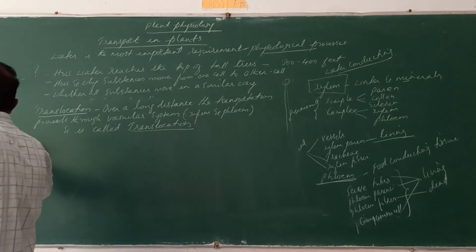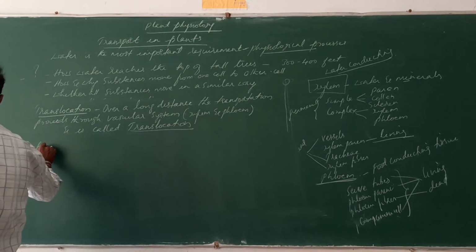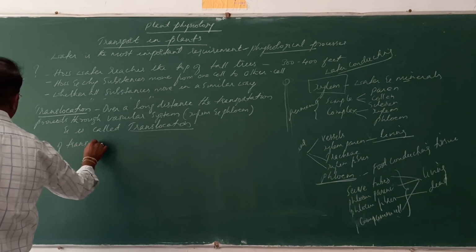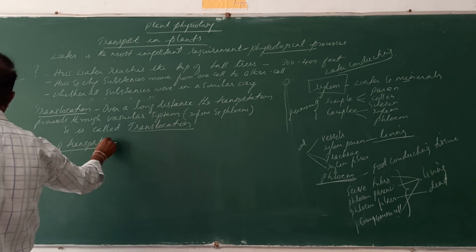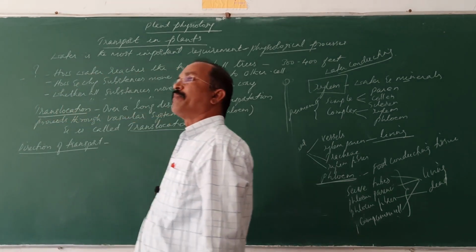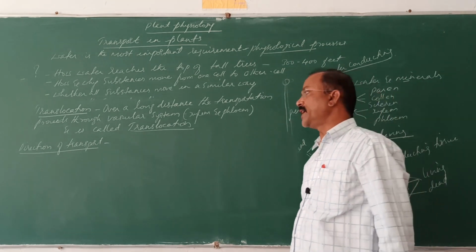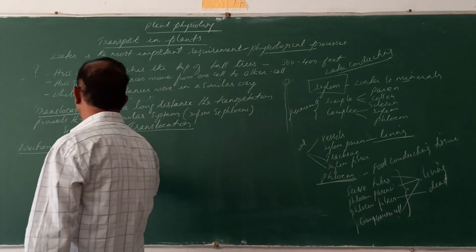Now the direction of transport. How this transport occurs, in what direction the transport occurs. So usually by the xylem the transportation is unidirectional transport.